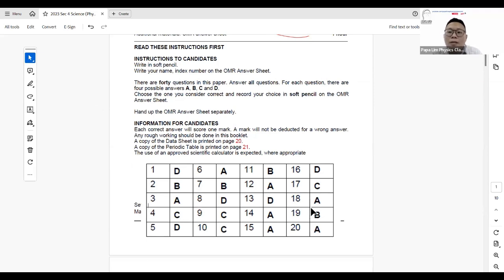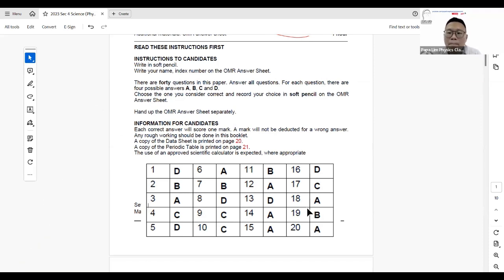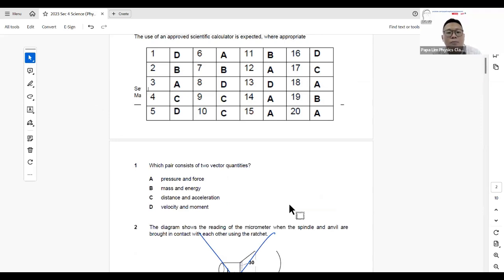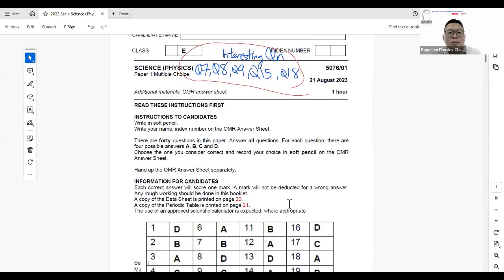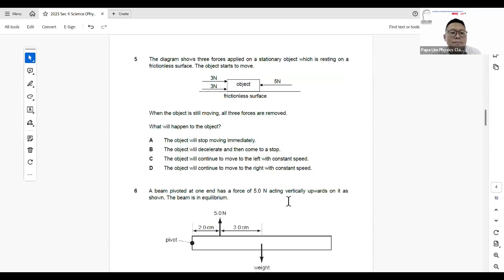So if you download the paper and you want to mark it, feel free to pause this video and mark your paper first to see which areas you got wrong. Today we'll be going through these 5 questions: 7, 8, 9, 15 and 18. Now for question 7, let's take a look.